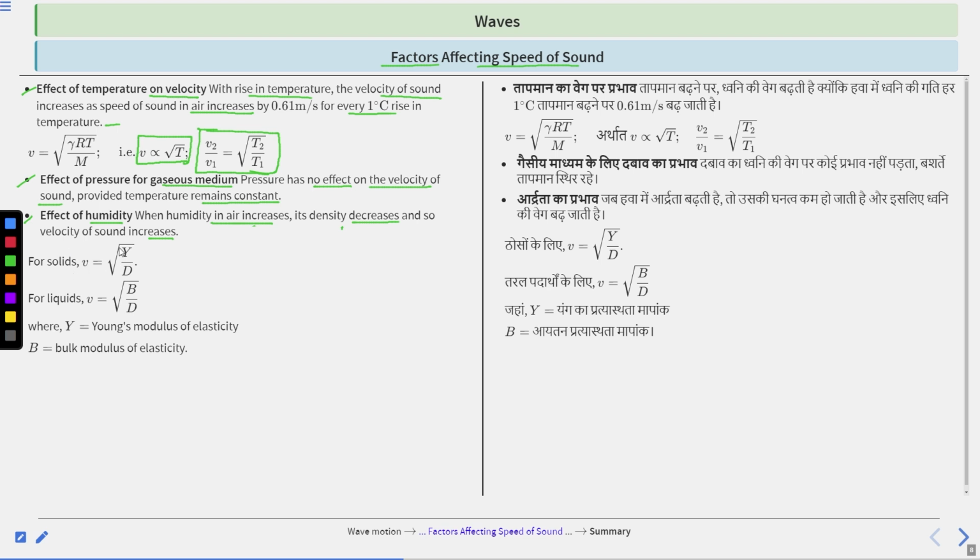For solids, v equals under root Y upon d. And for liquids, v equals under root B upon d. Clear? Where Y is Young's modulus of elasticity, and B is the bulk modulus of elasticity. Clear?